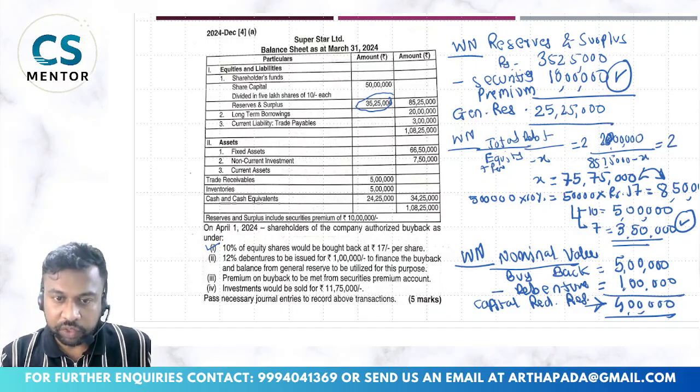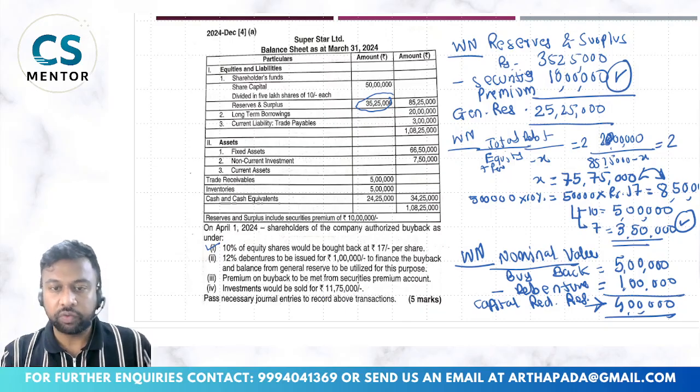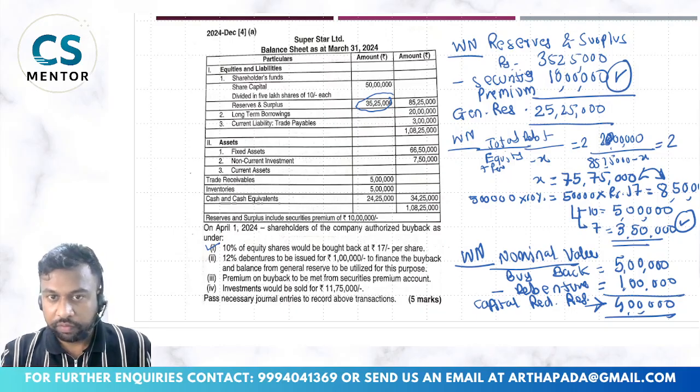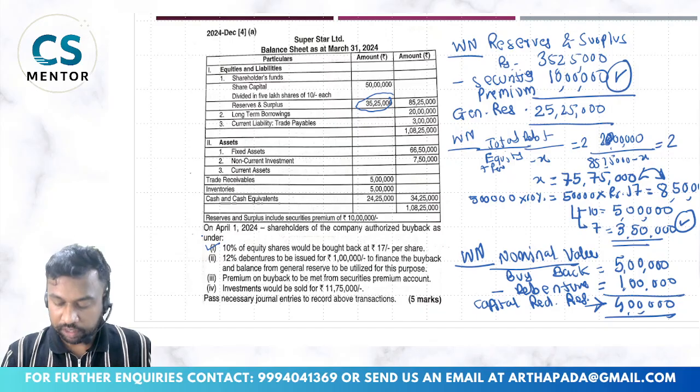Then investment would be sold for 11,75,000. This is to maintain the liquidity and pay this 8,50,000. Okay, so we will pass the journal entries now. First we will pass the simple journal entries.